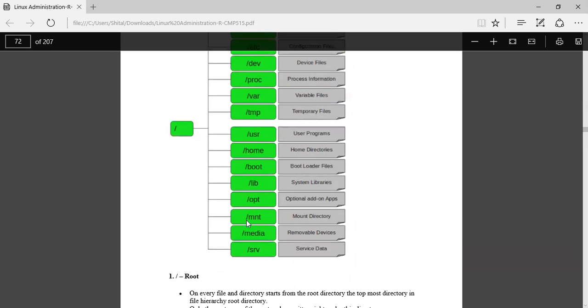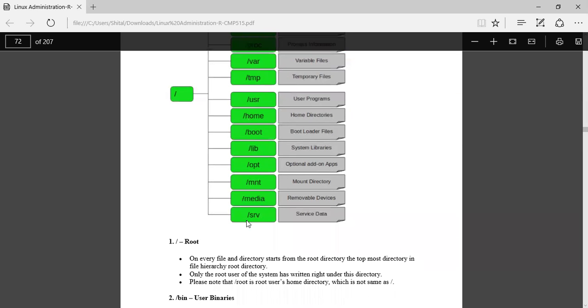Okay, all these are different directories. The media directory shows the removable disk directories.